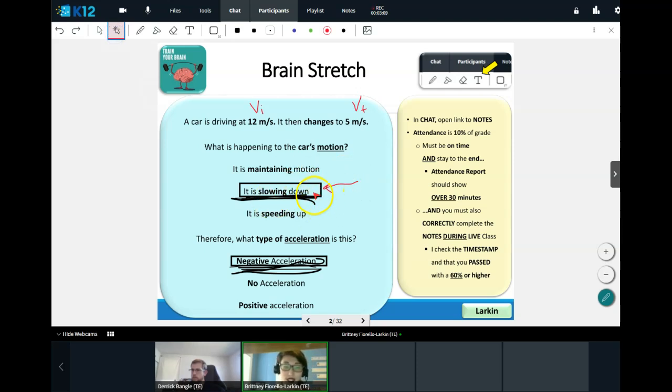That is correct. And the type of acceleration that would be is, again, anytime we have a decrease in velocity, generally that is going to be what we call negative acceleration. So this one is correct as well. Great job on that, everyone.